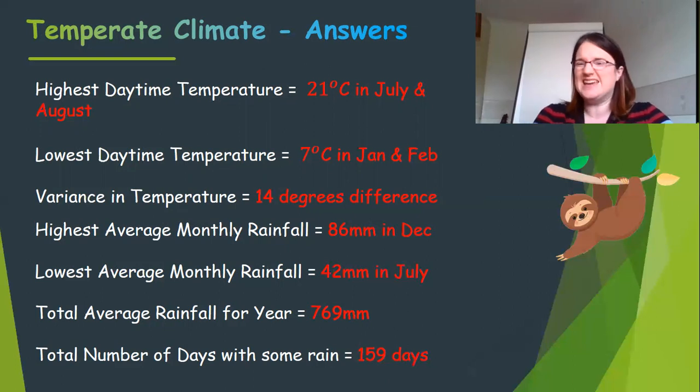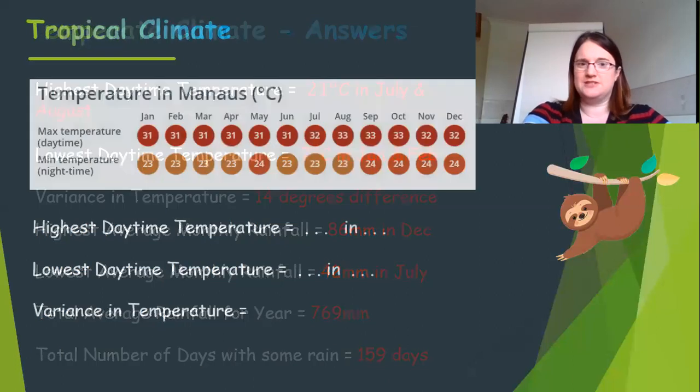Our rainfall, we get about 86 millimetres in December and only about 42 millimetres in July, which makes our average rainfall for the year about 769. So we're talking about between 700 and 800, so 7 centimetres, 8 centimetres of rain a year. And we have about 159 days of rain. How does that compare to a tropical climate?